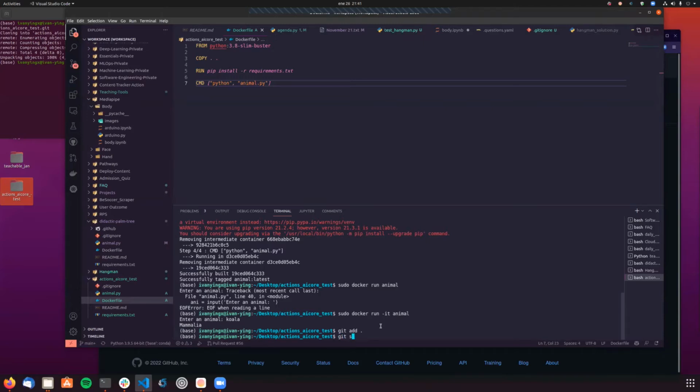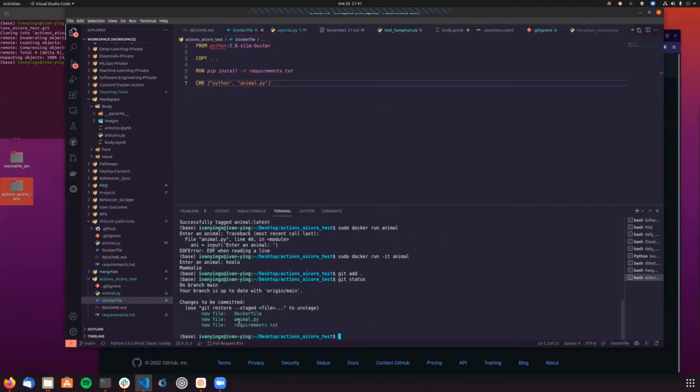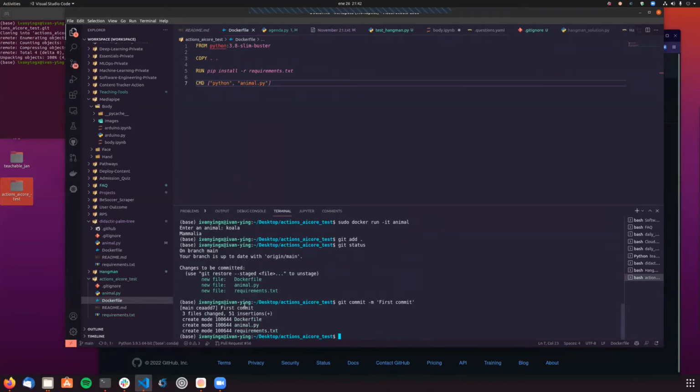Git status. And yeah, now it says that all these 3 new files have to be committed. So let's do that. Git commit, and the message I'm gonna give is, I don't know, first commit, which is the usual one. All right, so all of those files have been committed, and now I'm gonna make a push just to send these files to the GitHub repo.